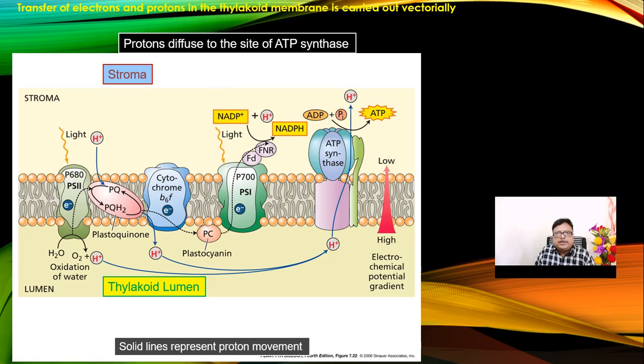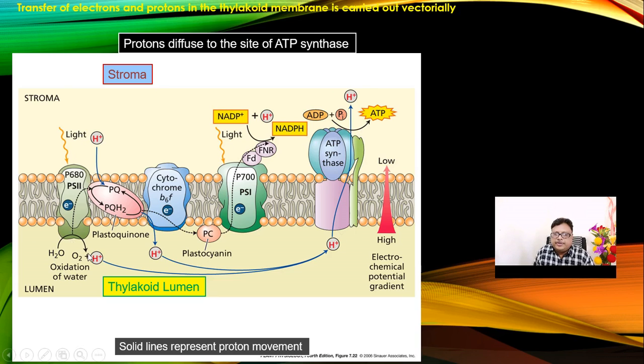Many times students say, sir, there is electron transport, so what is proton transport? Electron transport is known for photosystem 1 and photosystem 2. But proton transport is also related to photosystem 1 and 2, where the photolysis of water and formation of NADPH2 are related to proton transport. What about the electron transport? ATP is related to the electron transport.